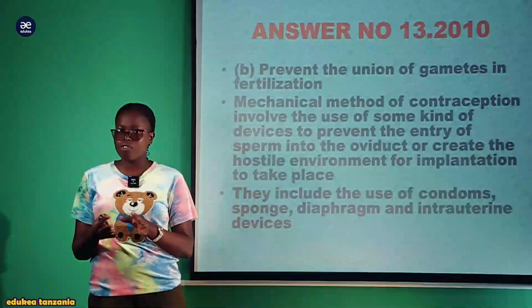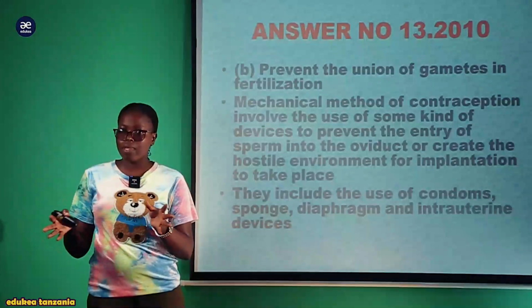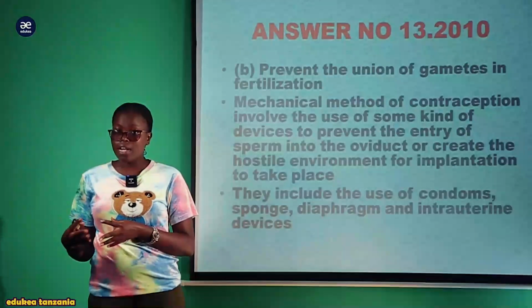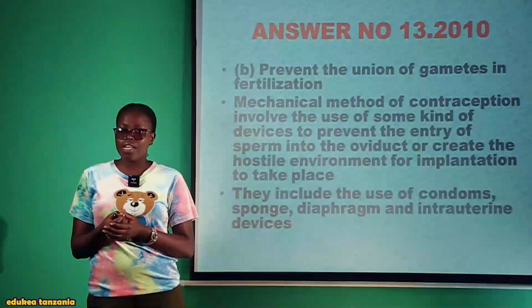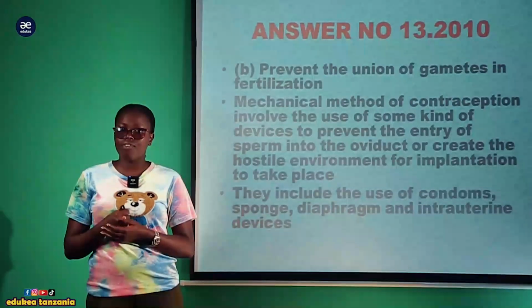So that process of fusion of these two gametes, male and female gametes, which are produced from the specialized sex organs or gonads, is known as fertilization. Usually for females, fertilization takes place in the fallopian tube.